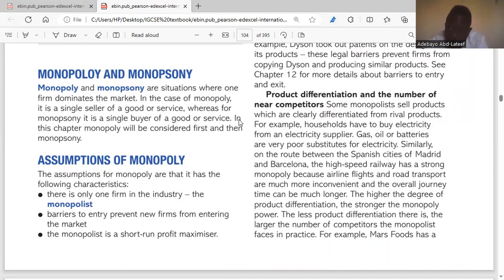So for monopsony, we're talking about a single buyer that is available in the market for a certain product or service. So a single buyer for a good or service is monopsony. A single seller of a good or service is monopoly.